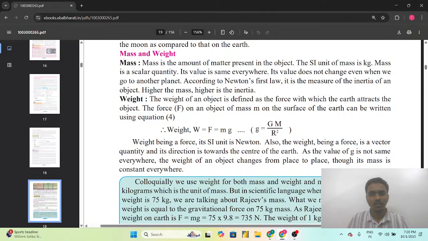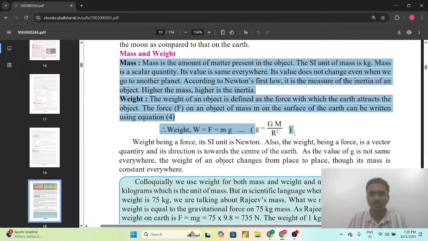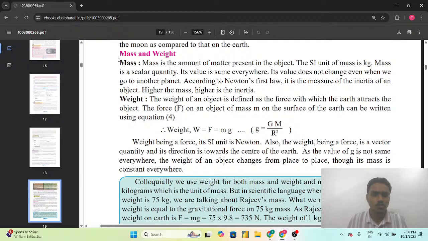And this is mostly asked in exams also. It is very important: distinguish between mass and weight. So it is necessary to learn this difference between mass and weight. Mass is the amount of matter which is present in the object. The SI unit of mass is kg. Mass is a scalar quantity. Its value is the same everywhere. Its value does not change even if we go to another planet. That means mass is such a scalar quantity whose value, in whichever corner of the world we go, will never change.